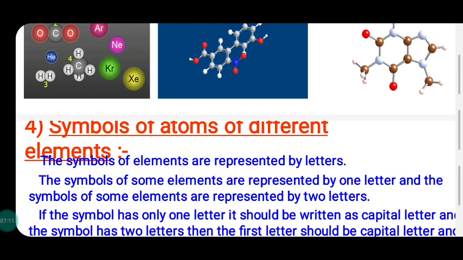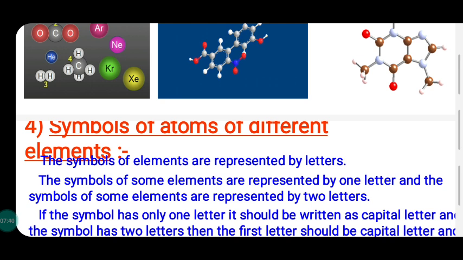Third rule, some elements have Latin names. Then the symbols are derived from those Latin names. For example, sodium. The symbol is not S. Sodium has the Latin name natrium. So the symbol is capital N and small letter A, Na.